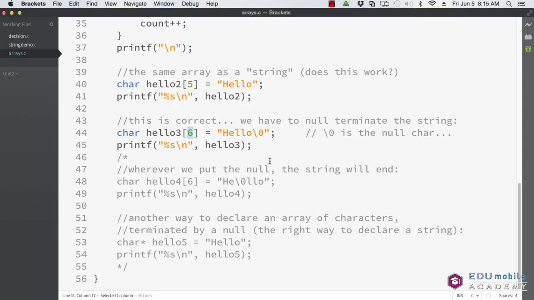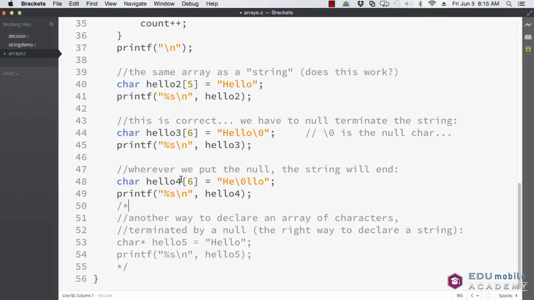We're getting closer. Now, if every time we needed to make a string we had to first of all know how long it was, and then make it big enough to hold the backslash 0, that would be kind of dumb. So there's got to be a better way, and there is. But before we do that, let's just point out the fact that wherever we put the backslash 0, that signals the end of the string.